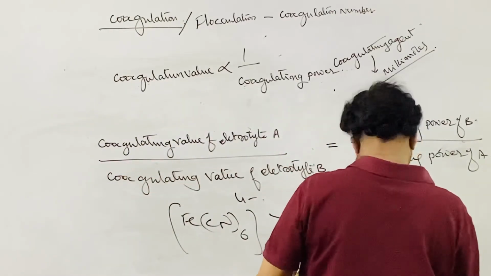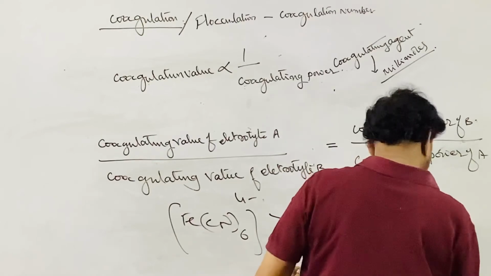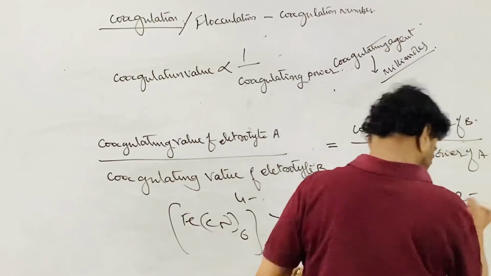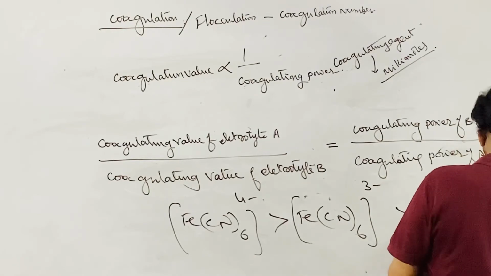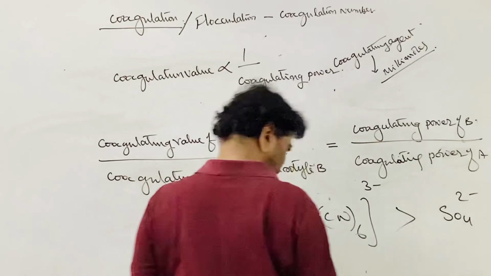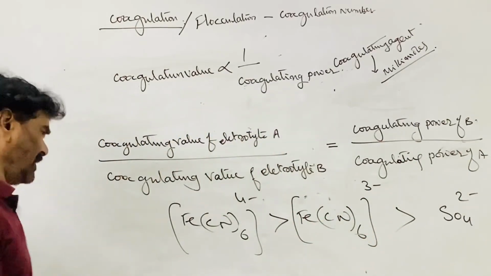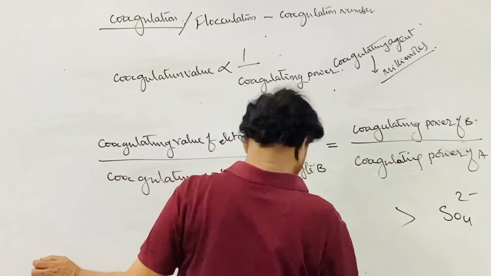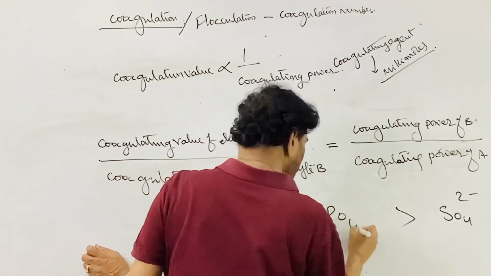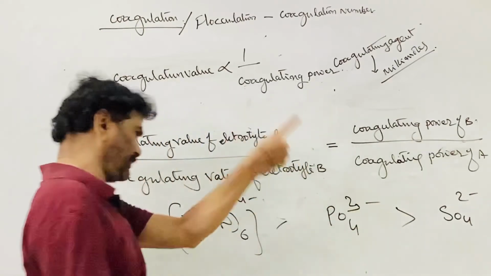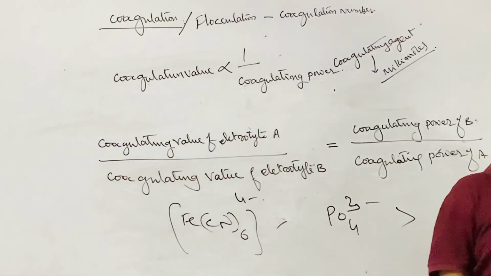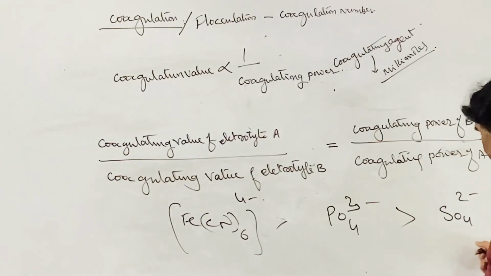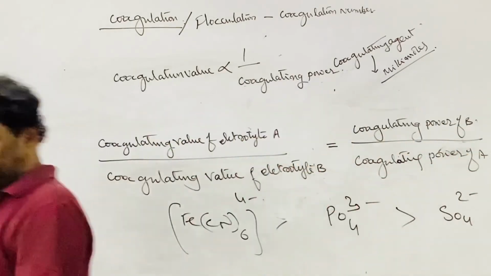Next one is, similarly, the sulfate ion, the divalent ion. Then anything like a chloride ion, or you can take the phosphate ion also. Normally they take the phosphate ion as a common example, PO4 3 minus ion. This is the decreasing order of the coagulating power of the different ions, anions.